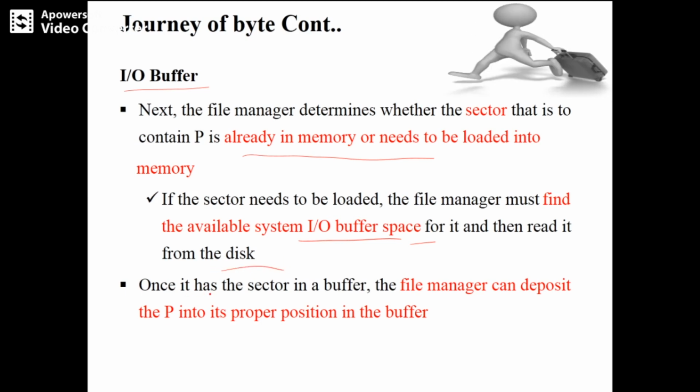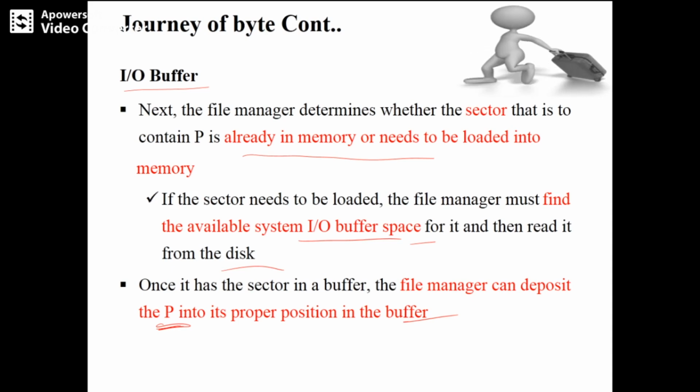Okay. Once it has the sector in the buffer, the file manager can deposit the P into the proper position in the buffer.